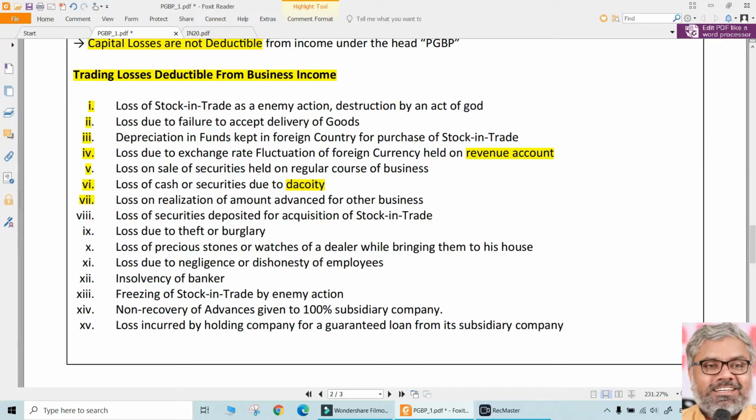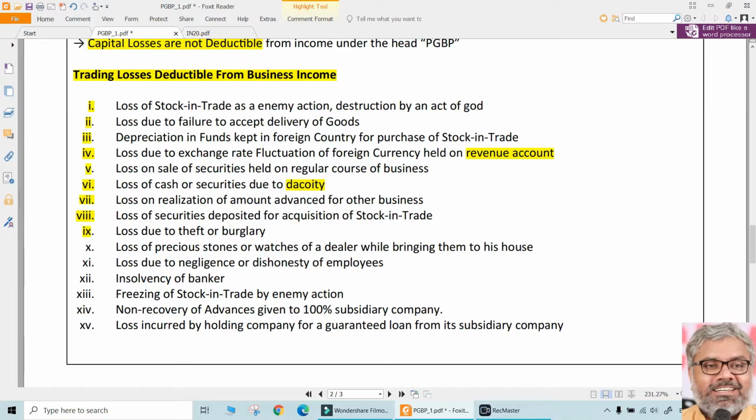We could not realize that amount. Naturally, it is a loss, no problem. That will be allowed as deduction. Loss of securities deposited for acquisition of stock in trade. Once again, same. If at all any securities are given to the supplier for the purpose of acquisition of stock in trade and those are lost, these things are not possible nowadays because it is all demat accounts. So no need to worry about them, but yes, that is also a loss incidental to business.